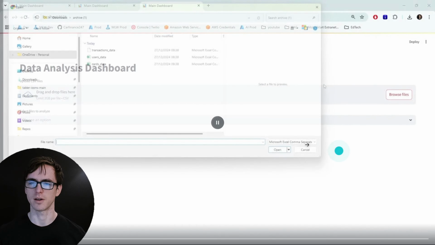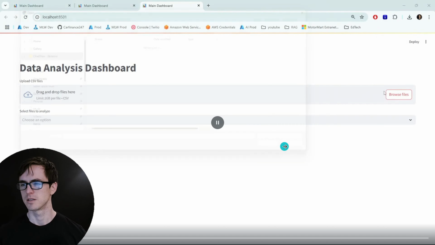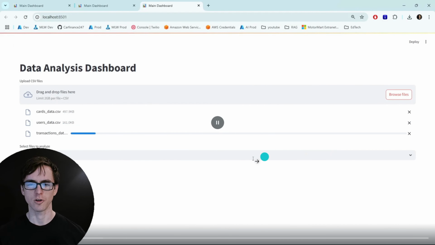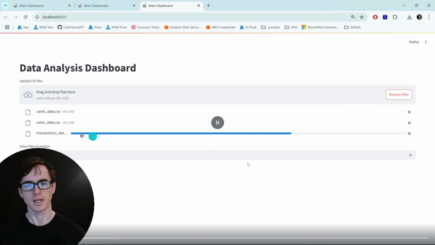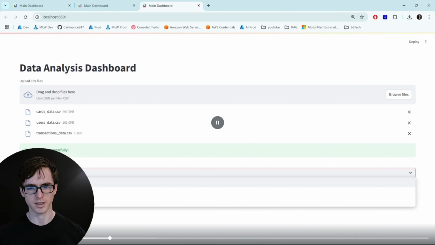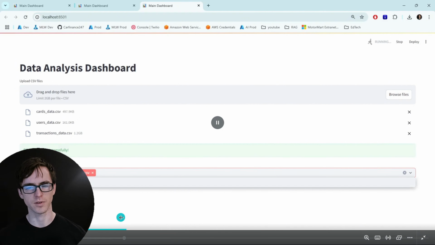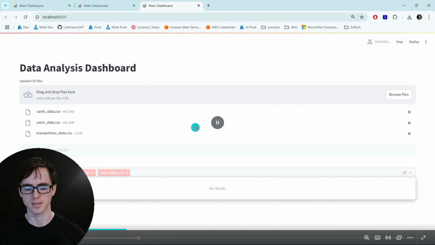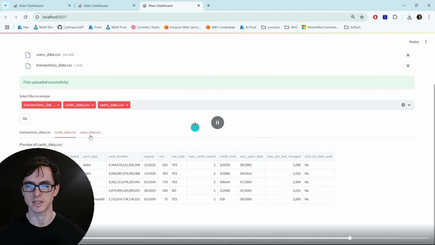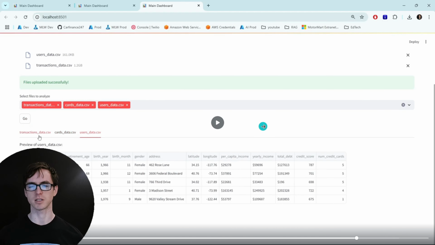Let's take a look at what it eventually looks like. So I'm able to browse for the files like I expected, can open them. Taking a little while to upload the larger file, which I think is about 1 gigabyte. And then I've got this drop down where I can select, there we go, can select all of our files. Perfect. So I've hit go, and now I have short summaries of our data sets so that I can manually inspect them to confirm they are what I expect them to be and there's not going to be any issues. So that's a good start.